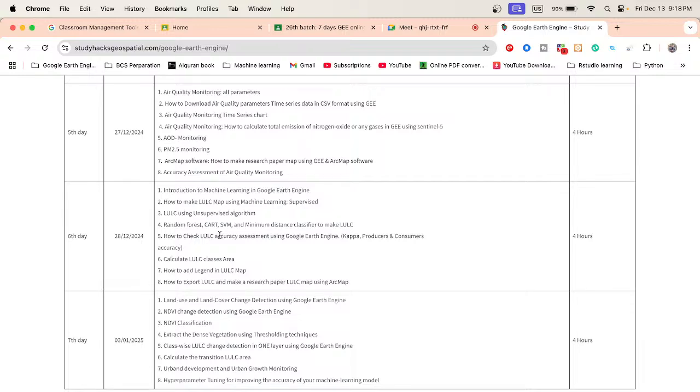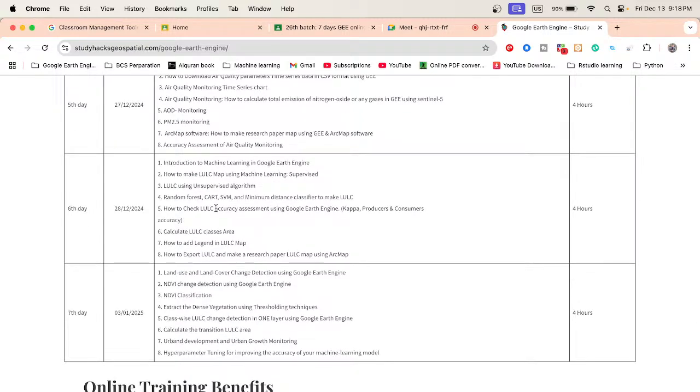We also use machine learning here. And we also discuss the random forest, CART, support vector machine, and minimum distance classifiers, and how to check the accuracy, basically overall accuracy, kappa accuracy, producer accuracy, and consumer accuracy, how to calculate the land use land cover class areas, how to add the legend in the land use land cover map, and how to export the land use land cover map, and we can easily make the research paper map using ArcMap.